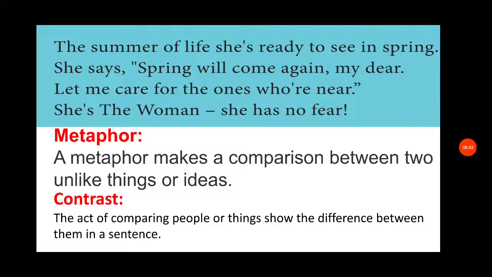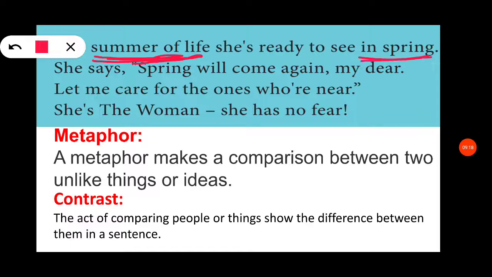In stanza 2, metaphor is also used. See here, summer of the life, spring is used. So here summer of the life is compared to hard times of the life. It gives the indirect comparison between summer and winter. So summer means hard times of the life, and spring means good times of the life. So here also there is a comparison.